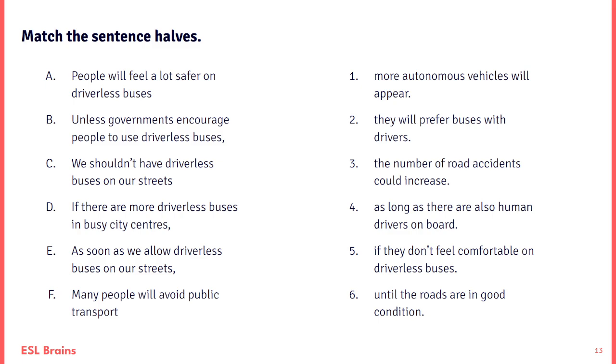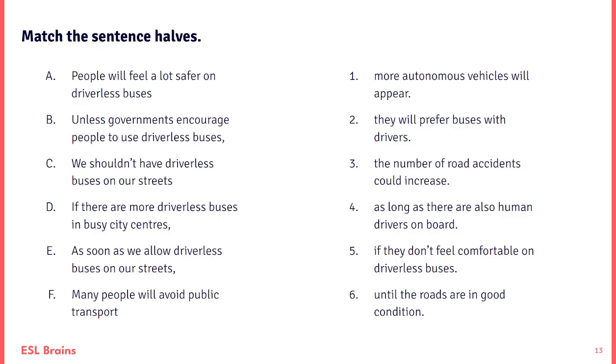Take a look. We need to match the sentences. On the left, we have A, B, C, D, E, and F. And then on the right, we have the connecting sentence. People will feel a lot safer on driverless buses. Unless governments encourage people to use driverless buses. We shouldn't have driverless buses on our streets.